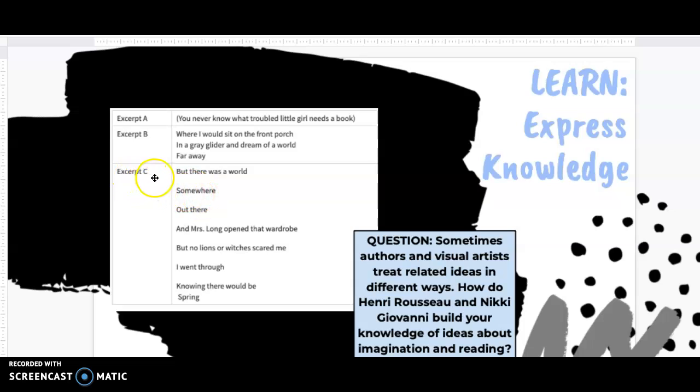So the last excerpt is this: "But there was a world somewhere out there, and Mrs. Long opened that wardrobe. But no lions or witches scared me. I went through knowing there would be spring." Pause now to make the connection between the painting and the excerpt.